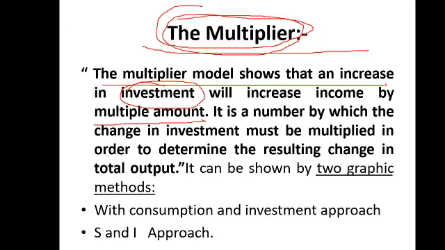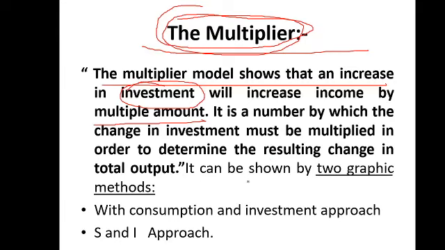So you are showing the relationship between investment and income. You are changing the investment and income increases many times more. It is a number by which the change in investment must be multiplied in order to determine the resulting change in the total output.